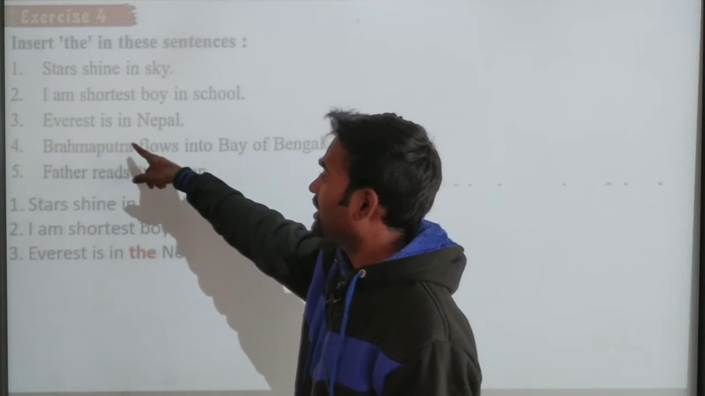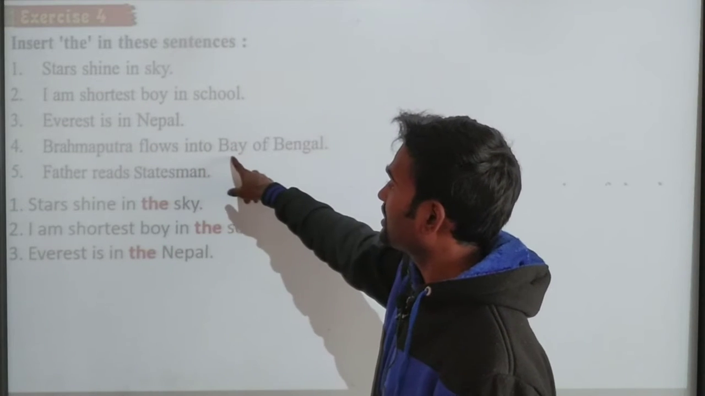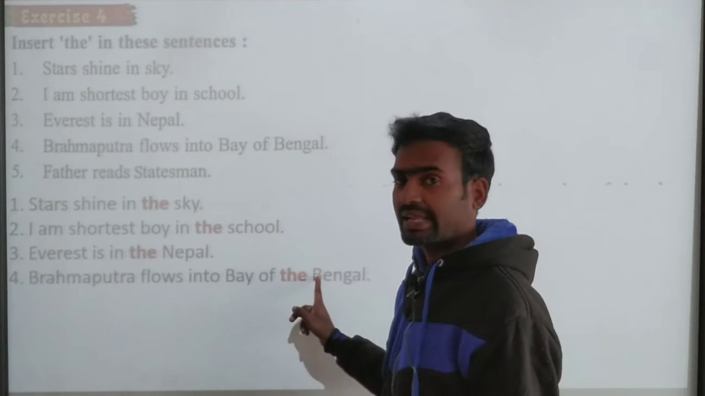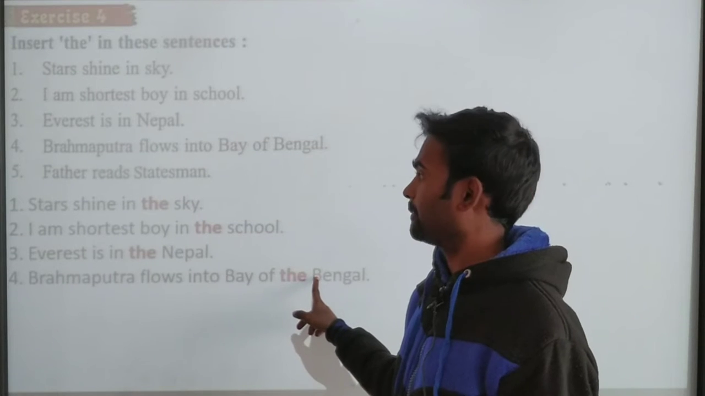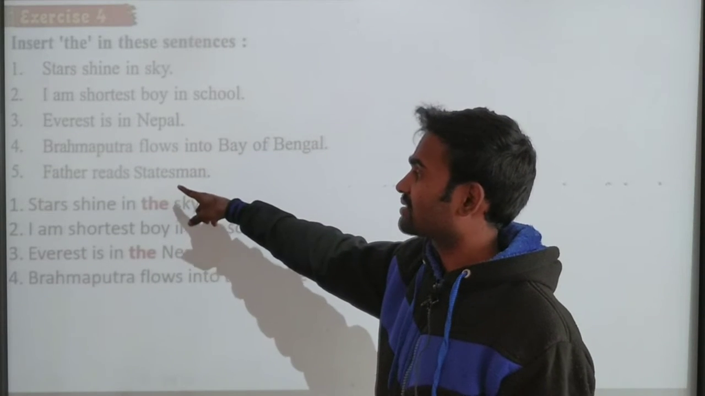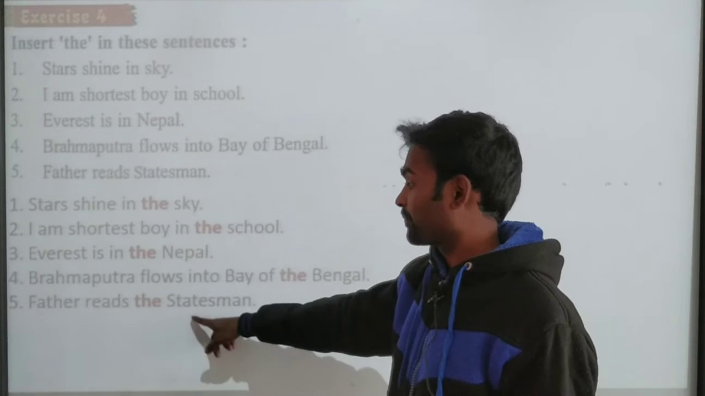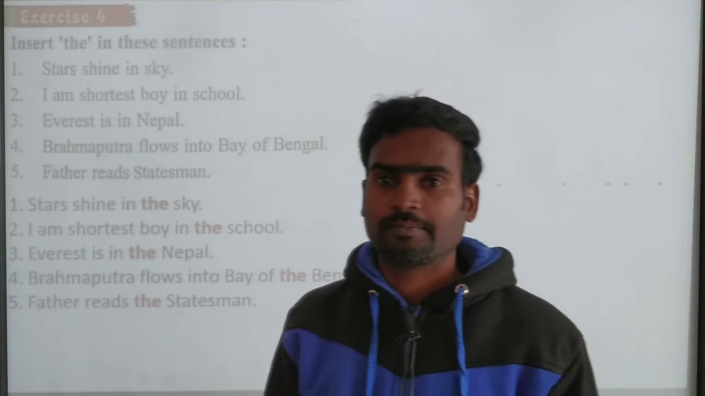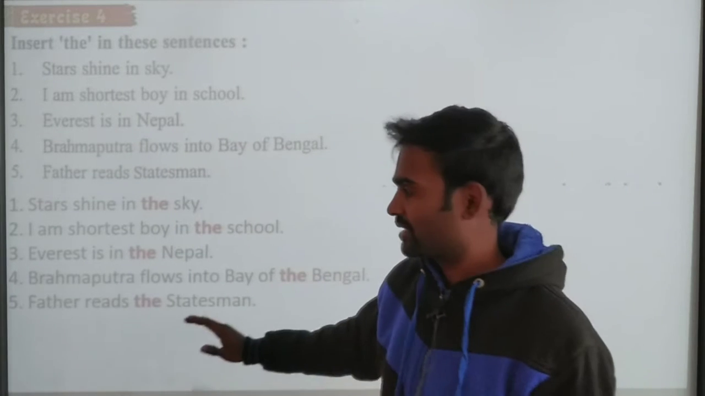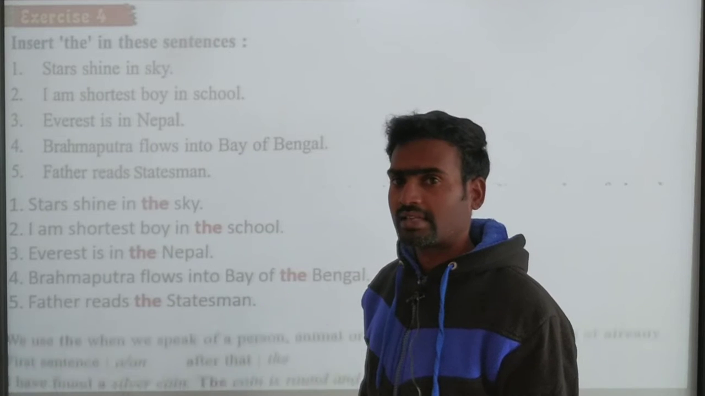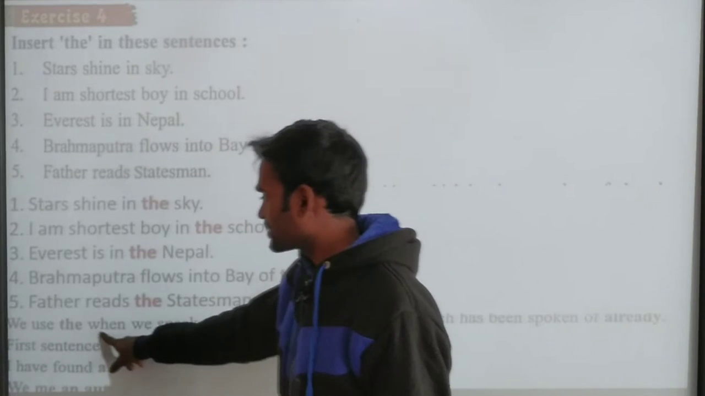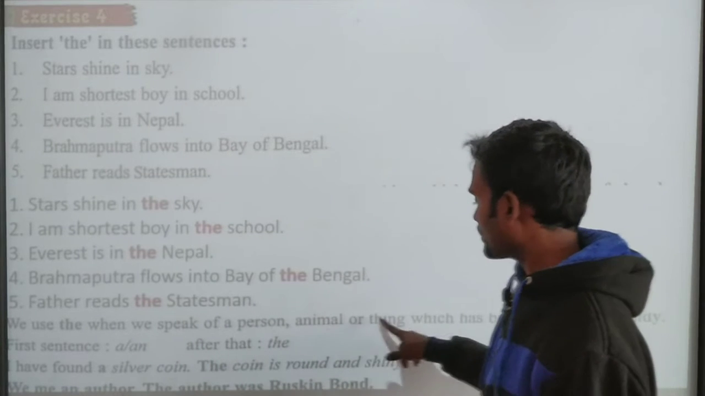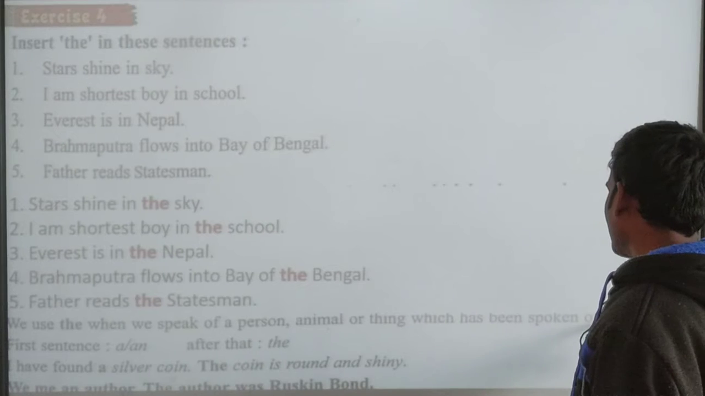Clear? And Brahmaputra flows into Bay of the Bengal. We are speaking again of a particular place, Bengal. And the last one, father reads a newspaper, right? Statesman. Again, he is reading something particular, so we say the. Clear? And the next one, see here, we use the when we speak of a person, animal or thing which has been spoken of already.